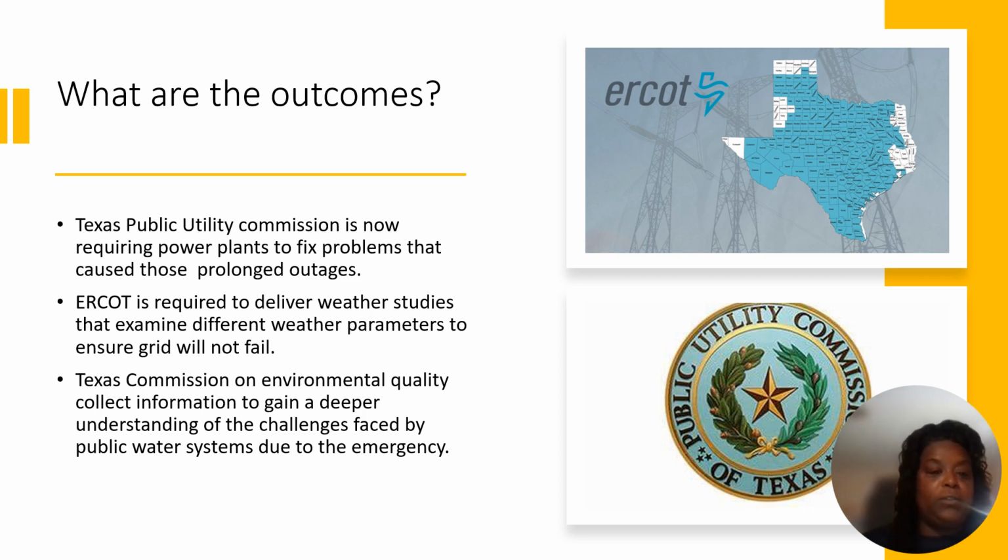The Texas Public Utility Commission is now requiring power plants to fix problems that cause those prolonged outages. ERCOT is required to deliver weather studies that examine different weather parameters to ensure the grid will not fail. Amendments to the existing plans include year-to-date scenarios, so that they play out the up-to-date weather patterns, not the patterns that they've had previously, because the weather isn't abiding by that guide anymore.